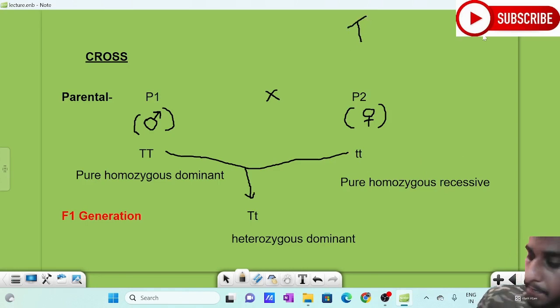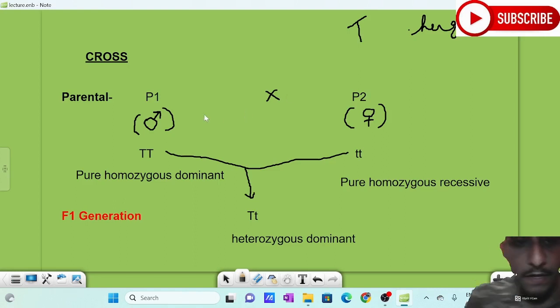Let me take my pen. So he has taken the height of the plant. Parent 1 is pure dominant, parent 2 is pure recessive.